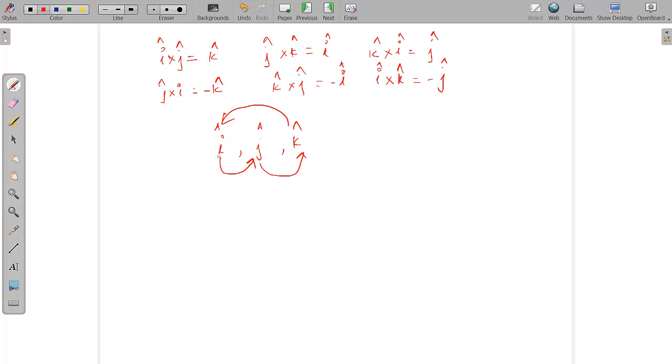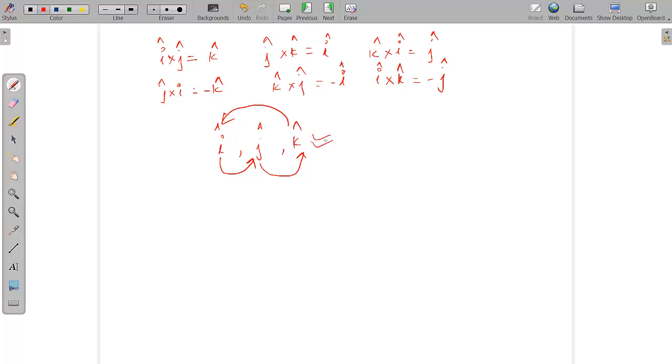So if you take i cross j, you will get plus k. If you take j cross k, you will get plus i. If you take k cross j, it is in the opposite direction, so you will get minus i. If you do j cross i, you will get the k vector, but with a negative sign. Similarly, if you do k cross i, you will get positive j. If you are doing i cross k, you will get negative j.